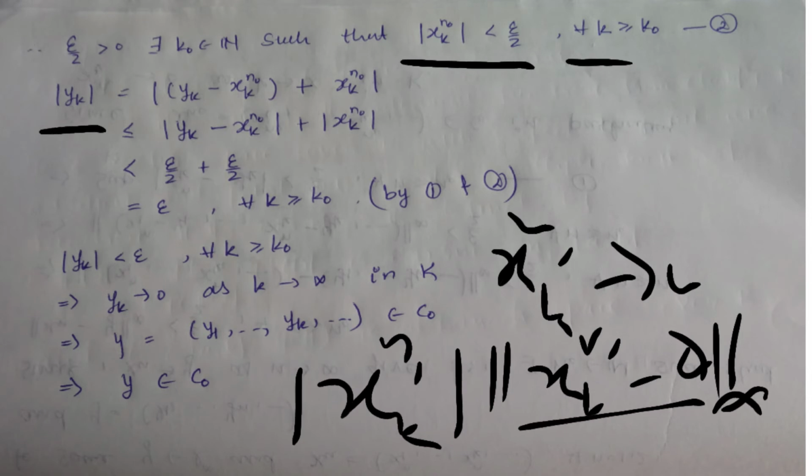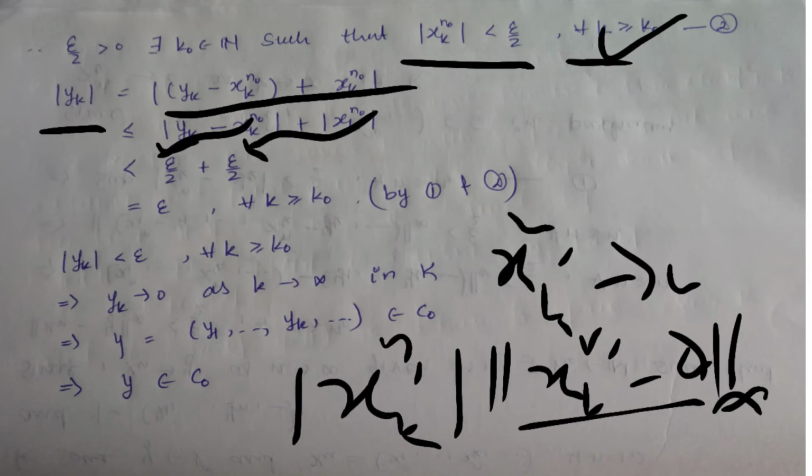So modulus of yk, you can write as modulus of yk minus xk^n0 plus xk^n0, subtracting and adding xk^n0. Using the property of modulus, we get modulus of yk minus xk^n0 plus modulus of xk^n0. This is from equation 1 and this is from equation 2, right?